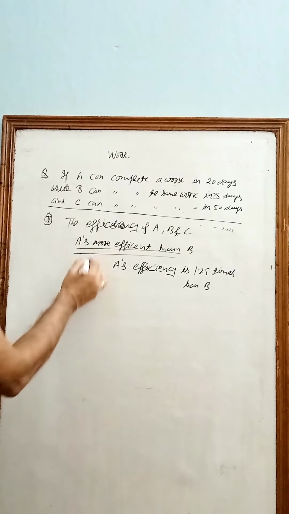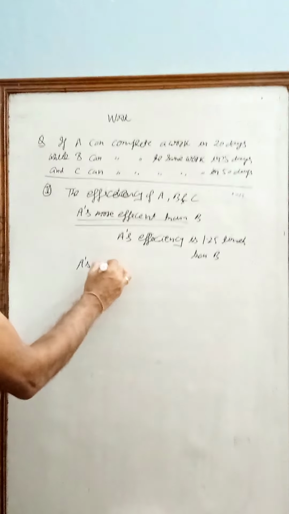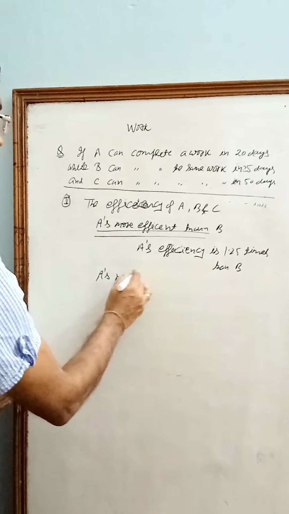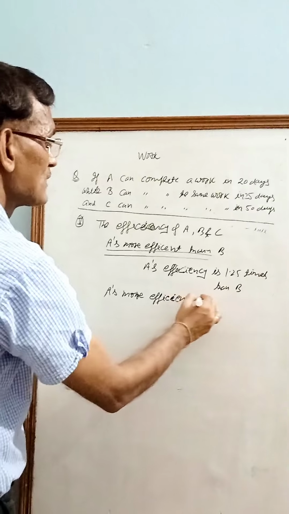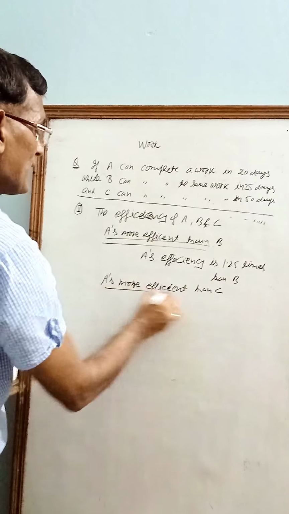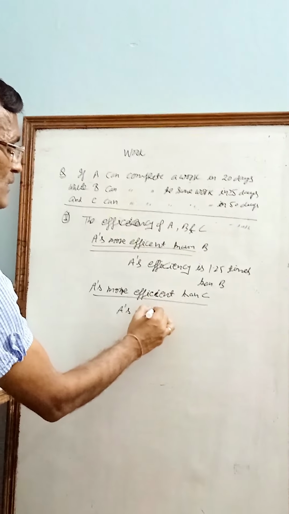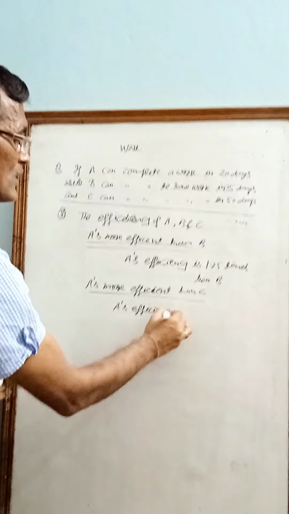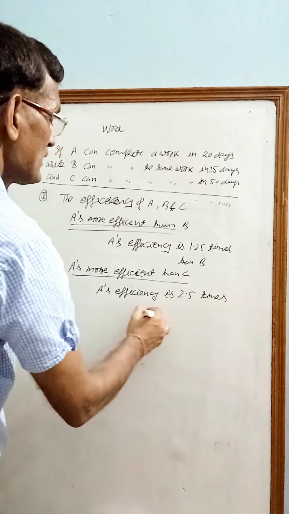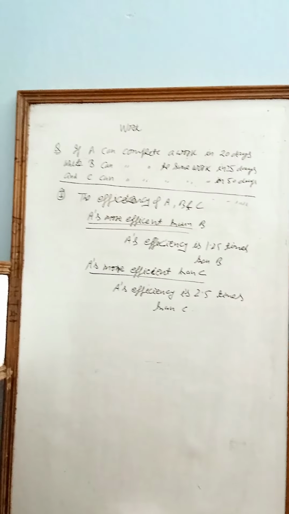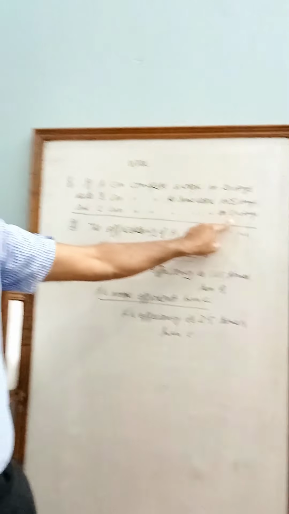Now, if we have to find A's efficiency as compared to C, A is more efficient than C. And A's efficiency is 2.5 times that of C, because A is completing 5% work in one day while C is doing 2% work in one day.